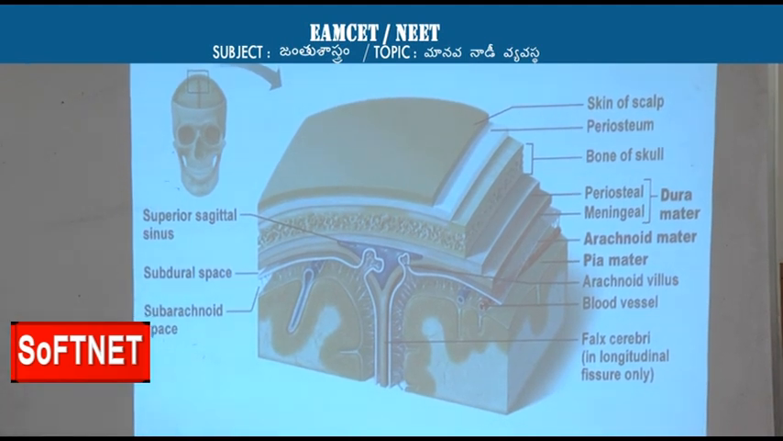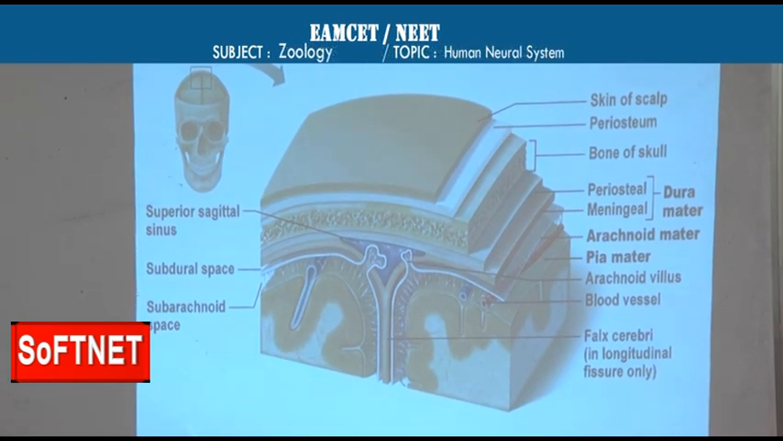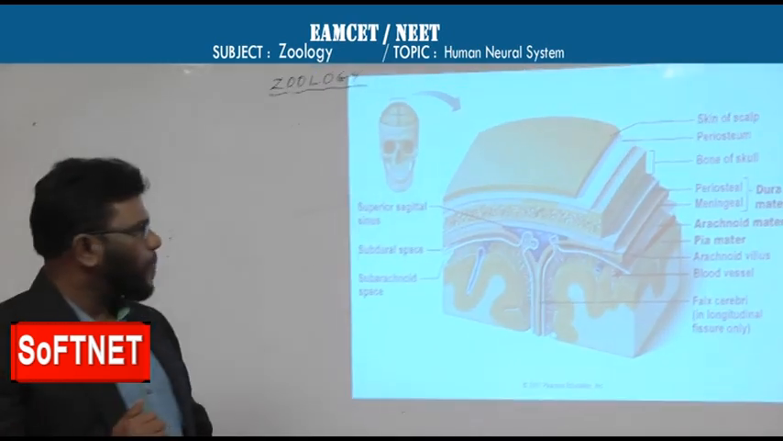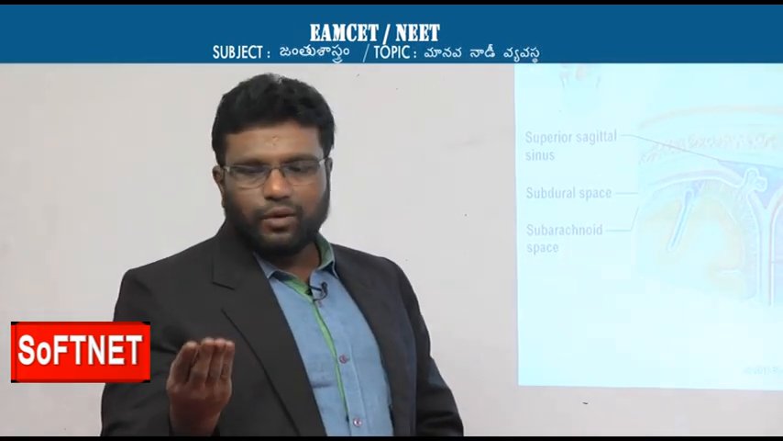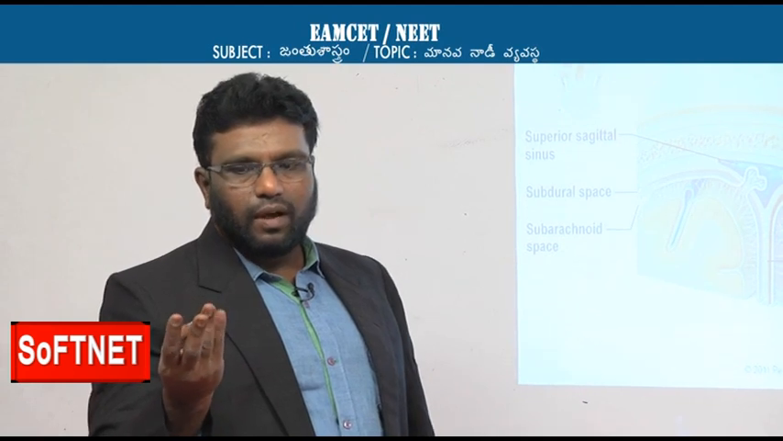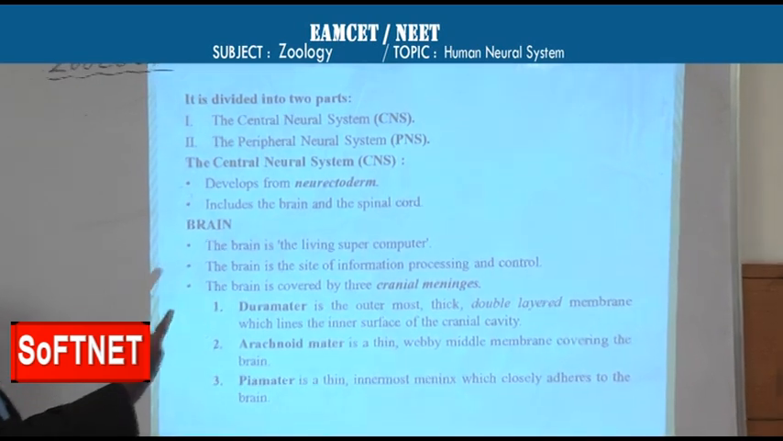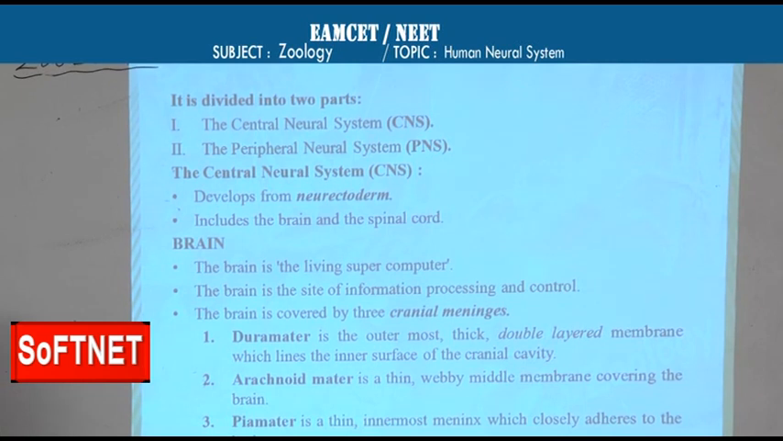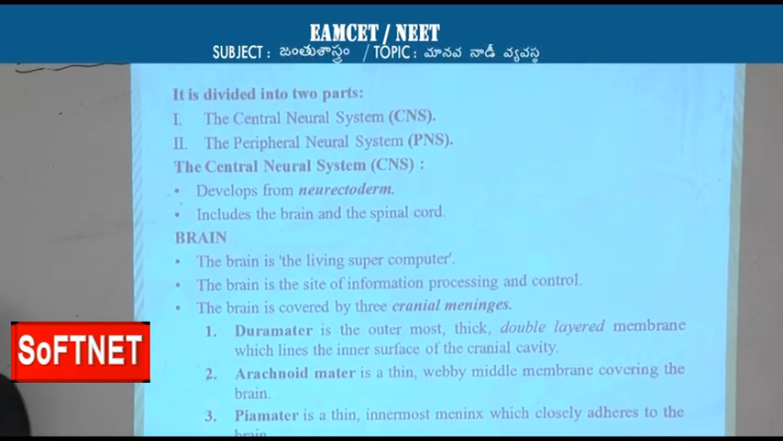All these three membranes protect the brain, and these membranes are called meninges, and as they protect the brain, they are called cranial meninges. So, how many cranial meninges are there? Three: dura mater, arachnoid and pia mater. Dura mater is the outermost one, the thick one, and a double layered membrane, two layers are there, and it also lines the inner surface of the cranial cavity.